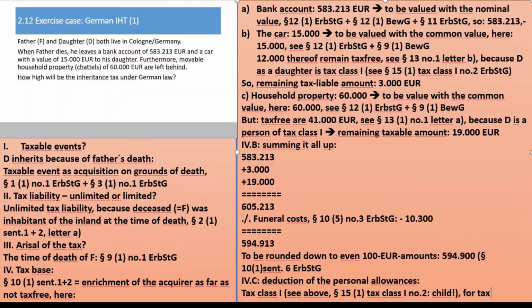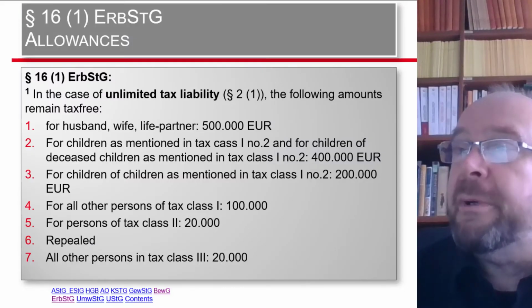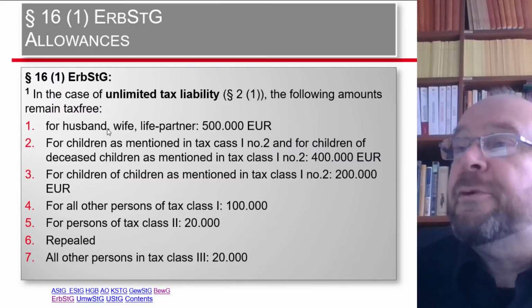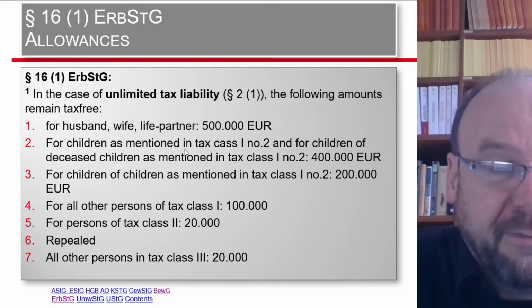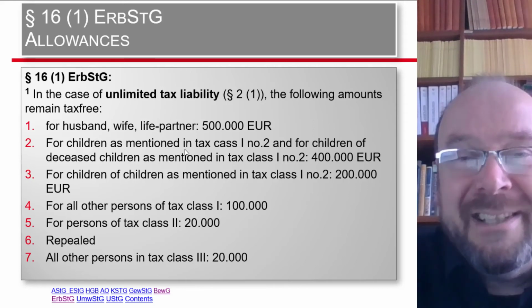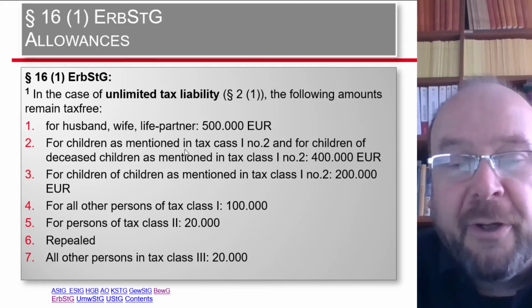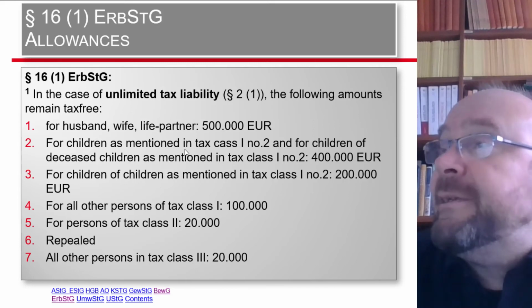And for tax class 1, what we have is a free allowance, let's look it up in paragraph 16. So what we have here is for children as mentioned in tax class 1 number 2, and for children of such children if these children are already deceased, 400,000 euros.